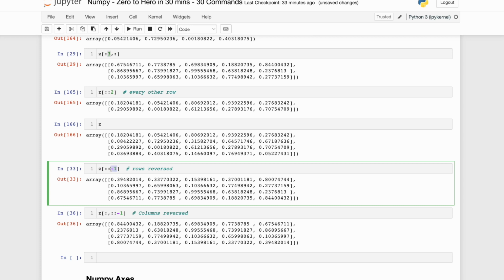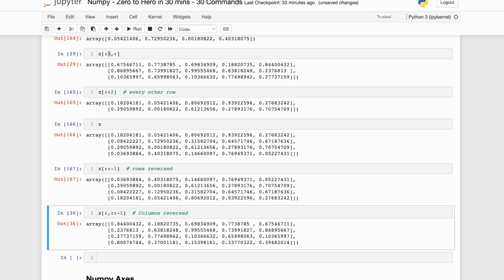If you mention -1, you're saying from the very end till the very beginning, counting in the reverse way. The step size is -1. Since I have not mentioned a comma, it is asking for the row. So the rows will be reversed. The last row will be the top row, the second last will be the second row.